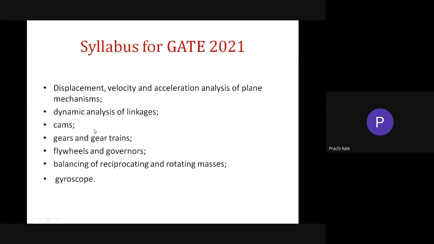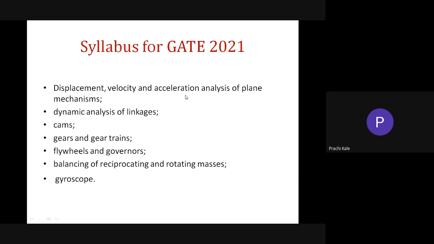So today we will have the revision of the topics which we have completed in Theory of Machines 1. I will not go for cams and gear trains right now, because it is not yet completed in our syllabus. But we will have a revision of all the topics which we have covered in the second year syllabus.